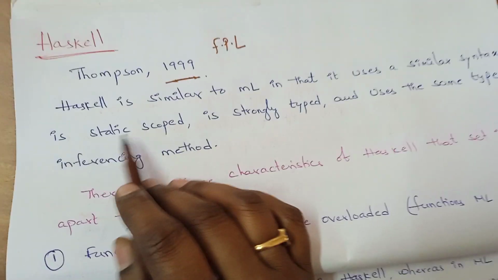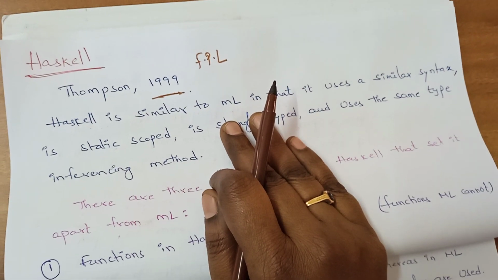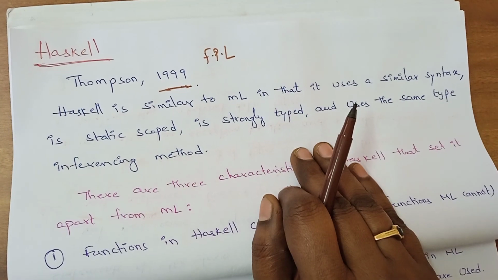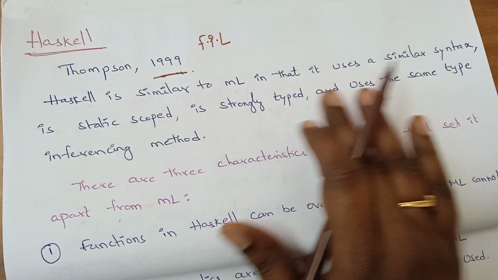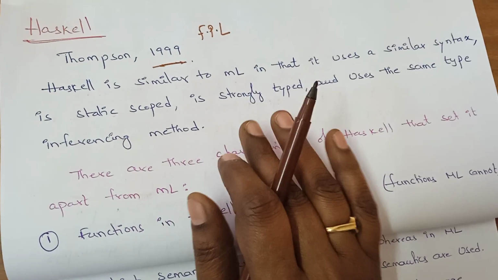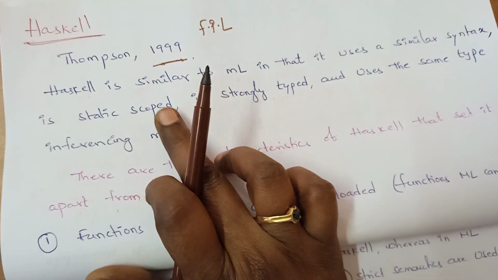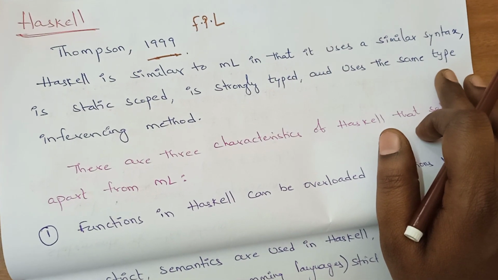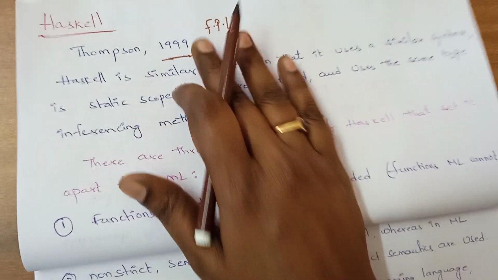Haskell is very similar to ML in that it uses a similar syntax, is static scoped, and is strongly typed and uses the same type inferencing method. So these are the key characteristics of functional programming languages. The same characteristics are also held by Haskell: the way ML is static scoped, the way ML is strongly typed, the way it has a type inferencing method for a variable. All these characteristics were also there with Haskell.